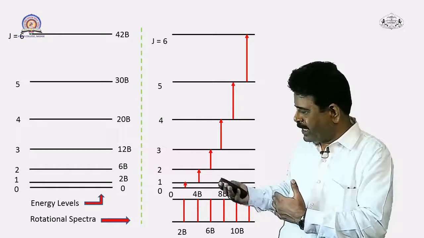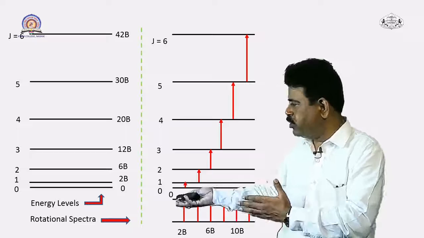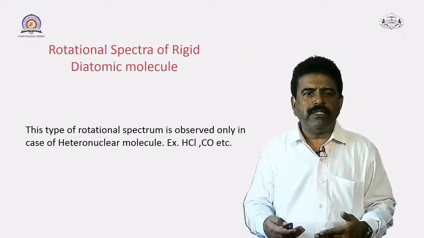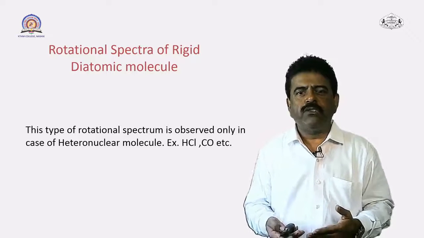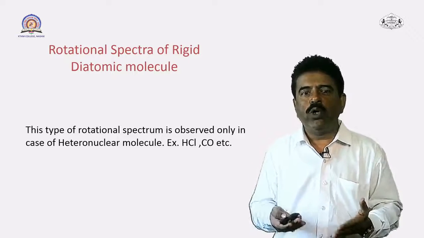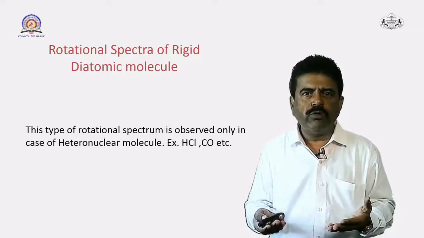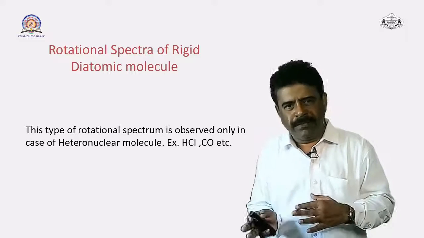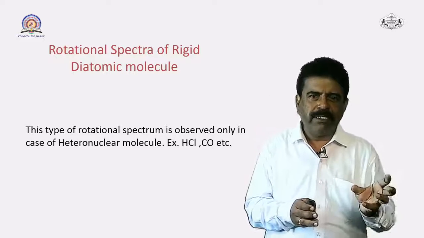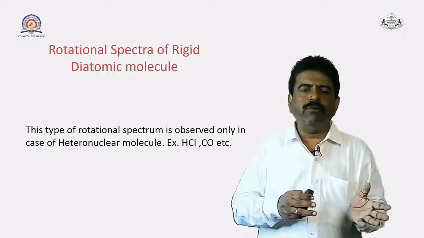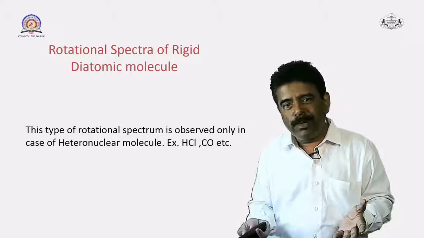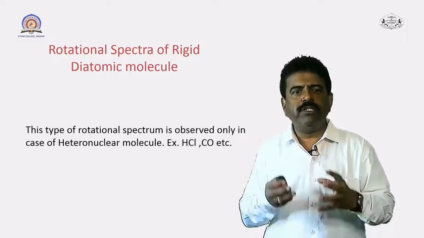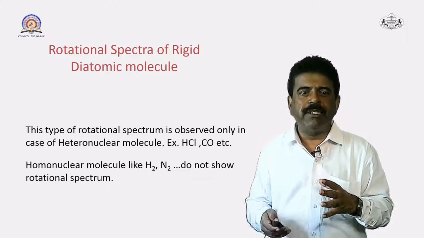So, you can simultaneously compare the energy levels and the actual spectral lines in this particular diagram. This type of rotational spectrum is observed only in the case of heteronuclear molecules. Heteronuclear means a diatomic molecule in which the two atoms are different. For example, HCl, that is hydrogen and chlorine, or another example, carbon monoxide. These are examples of heteronuclear molecules, and for these molecules the rotational spectrum is observed.